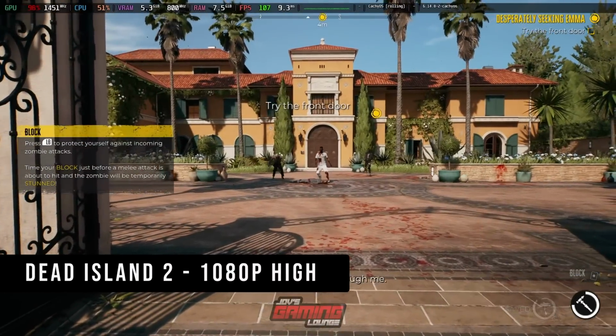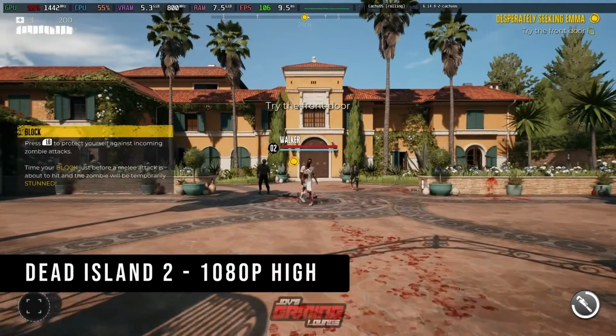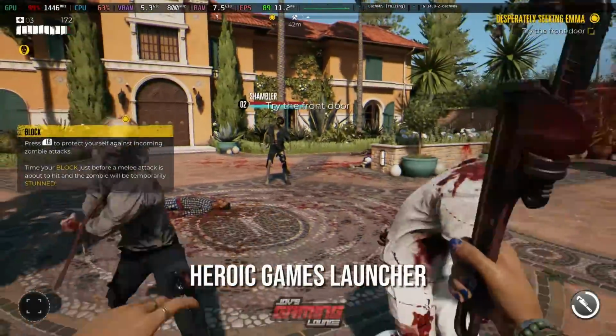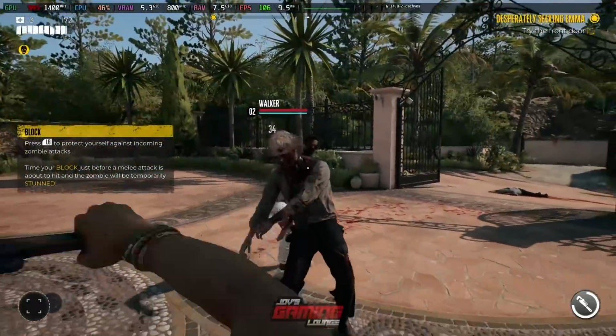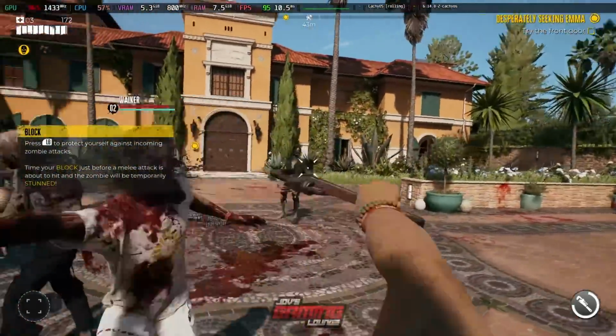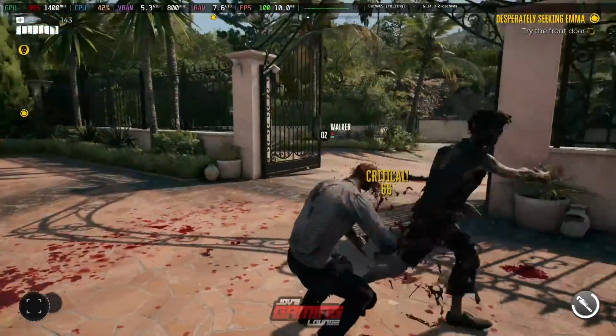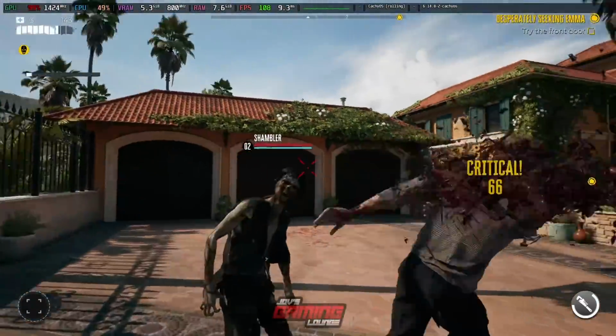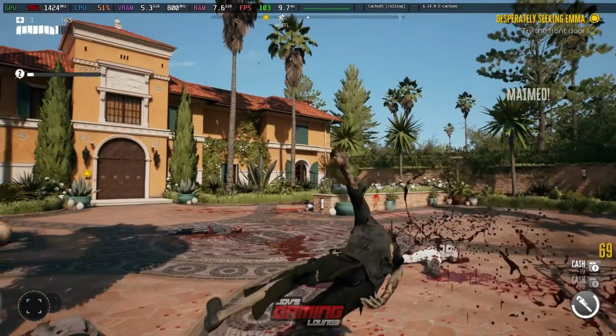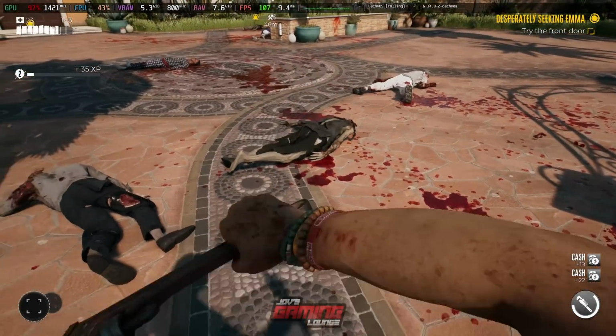And finally, we have Dead Island 2. Now, Dead Island 2 is running from the Epic Games launcher. This is 1080p, high settings, and smooth frame time graph. As you can see, we're hitting the 100 frames per second area. Fluctuates there between 90 to 110.